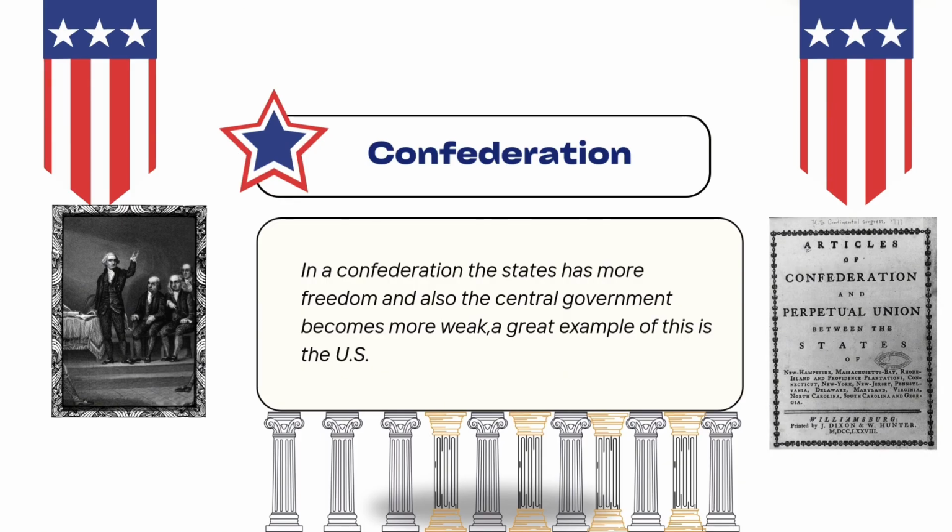A confederation. Well, a confederation is a group of states or regions that keep their independence but agree to work all together. For example, the central government in these types of countries is very weak. Another example is that the US was a confederation after their independence, and today the European Union is similar